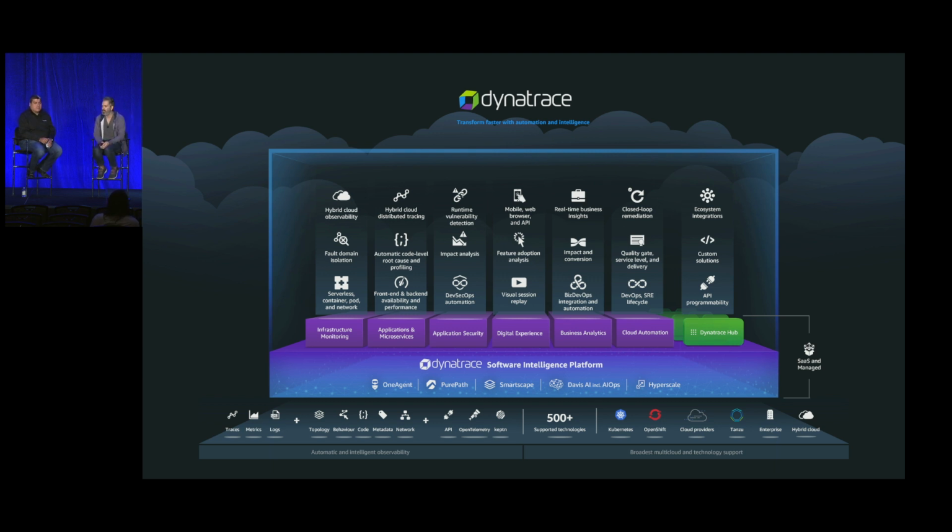Really, the platform is really a technology intelligence platform for understanding your entire technology environment. What's unique and interesting about this platform is that it does focus a lot on automation. It's an agent-based deployment, except for cloud-native services. We have native integrations with all the major cloud players, including AWS, which is our greatest integration, in fact. It's an agent deployment that we call the One Agent.